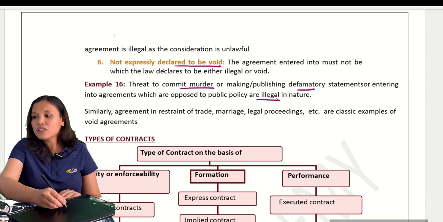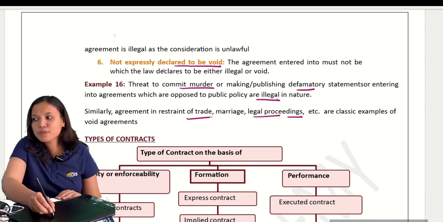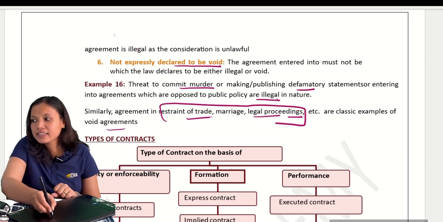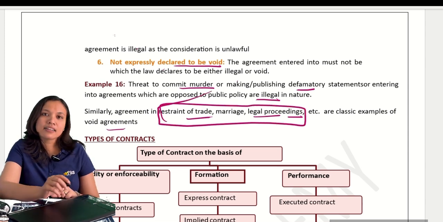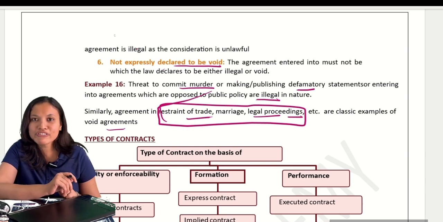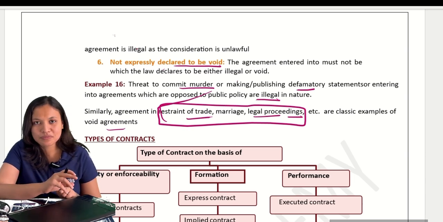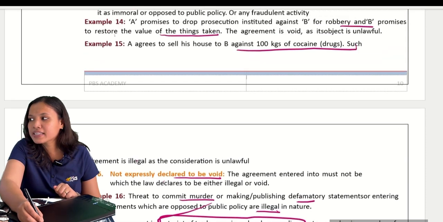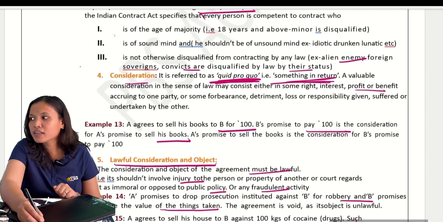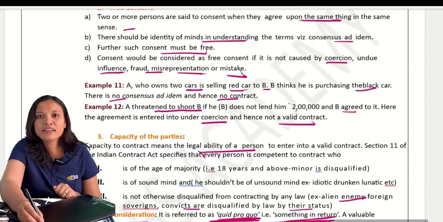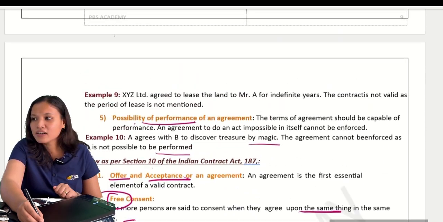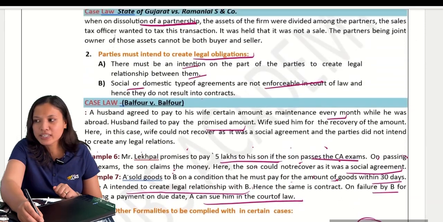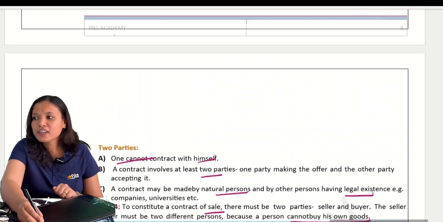Okay, so agreements in restraint of trade, marriage, and legal proceedings are the classic examples of void agreements. We will see these three in detail in the coming units. But for now, you remember the example. Okay, let me quickly revise what has happened in today's class with the help of the table which we saw earlier, according to section 10 and not as per section 10. So with all that in mind, let us quickly recap and then we can close today's class.